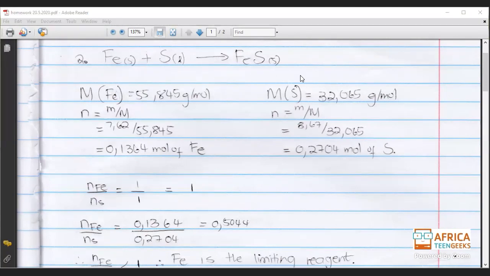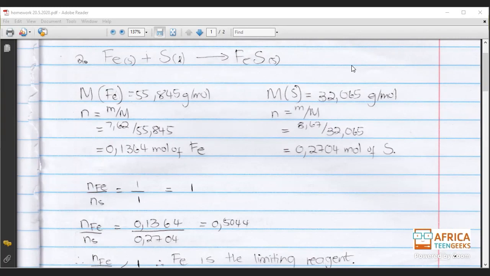What is a limiting reagent? A limiting reagent is the substance that is limited in the equation. So what it means is that, for example, if Fe is a limiting reagent, it means that once Fe is depleted in this reaction, then this one will be formed and it will not continue to react any longer. So that's our limiting reagent.